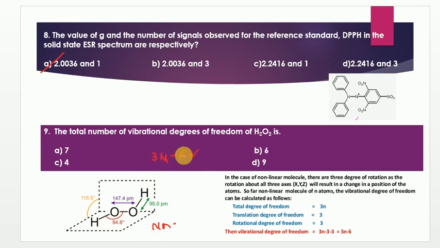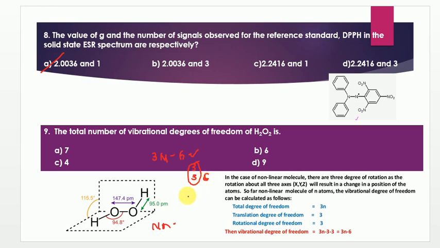Because in the case of a non-linear molecule, there are 3 degrees of rotation, about the 3 axes, and the translational degrees of freedom are also 3. So the total 6 comes from translational and rotational, which we are going to neglect.